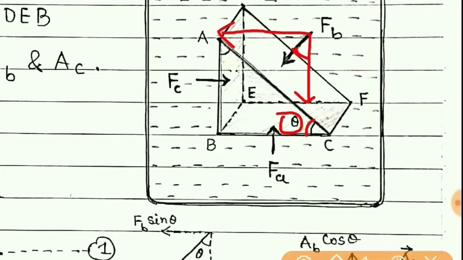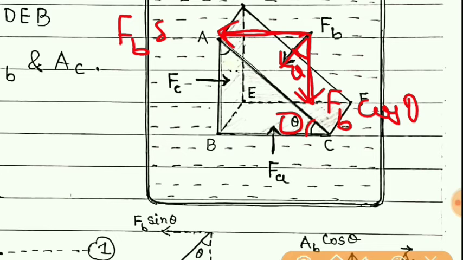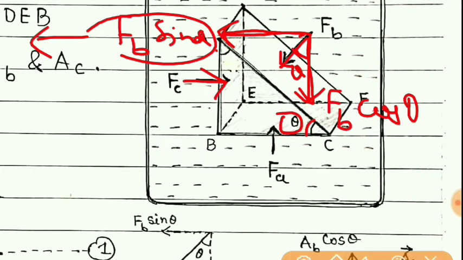And so for this force FB, we get two components. One component is FB cos theta, which is this, and the other is FB sin theta. And so it is clear that as the fluid element is in the equilibrium condition, FC which is in this direction and FB sin theta which is in this direction, they should cancel each other.